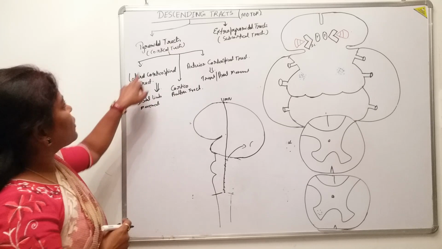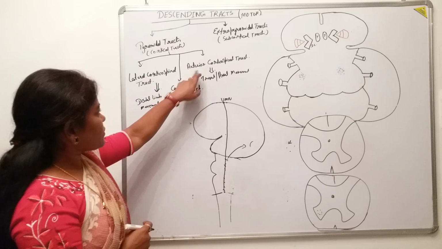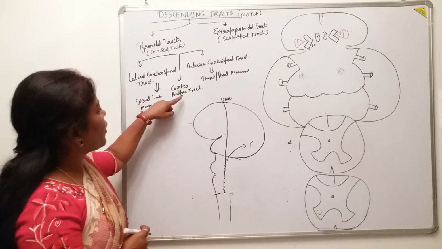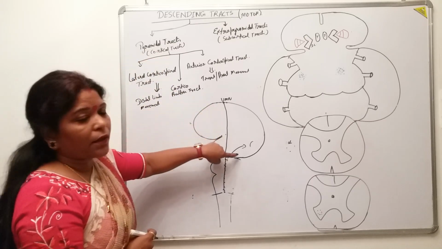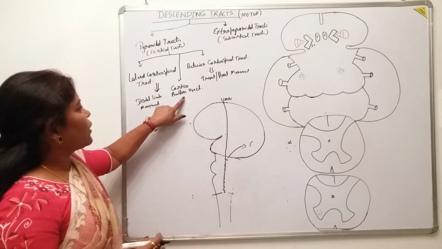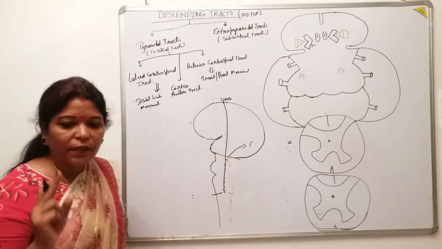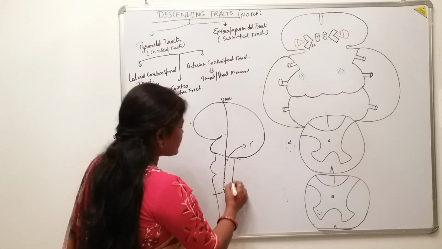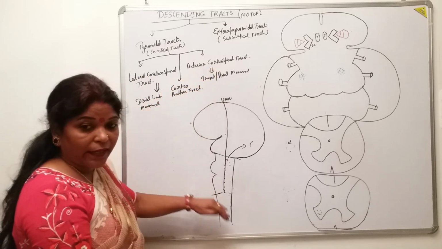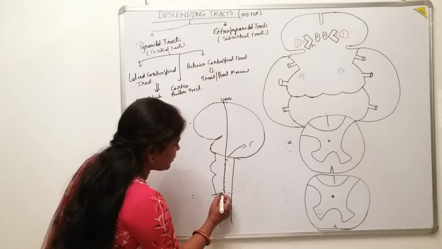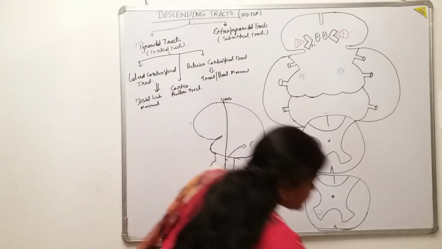Okay, so the corticospinal tract is divided into the lateral and the anterior corticospinal tract, and there is one more tract, that is the corticobulbar. That means the origin is from the cortex, but where it is going to relay is different. In the corticobulbar tract, the relay station is the motor cranial nerve nucleus situated in the brainstem. And in the lateral or anterior corticospinal tract, the second-order relay station is the spinal cord. It is the only difference between the two.